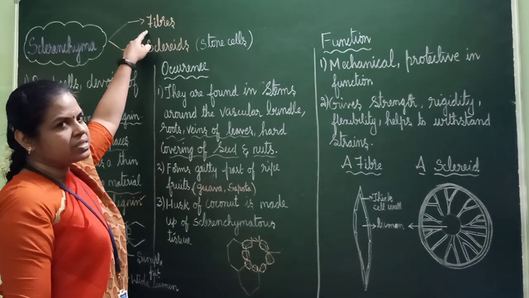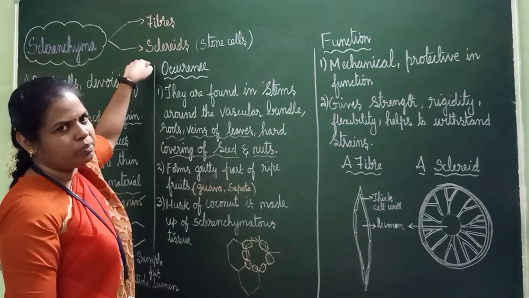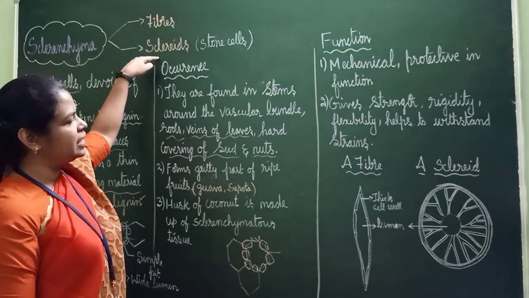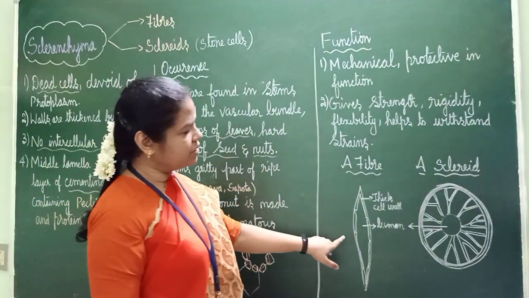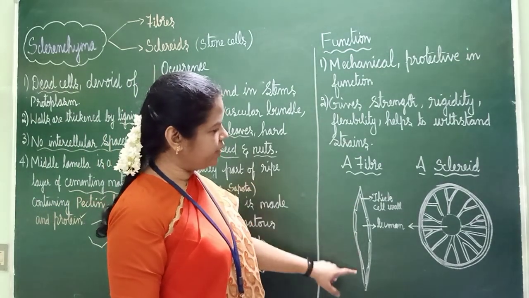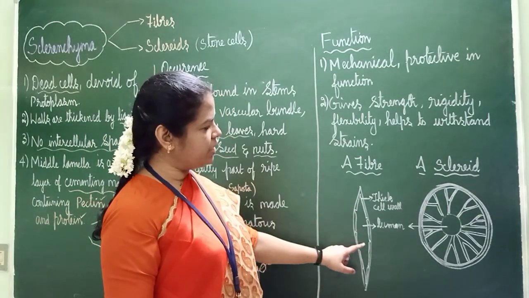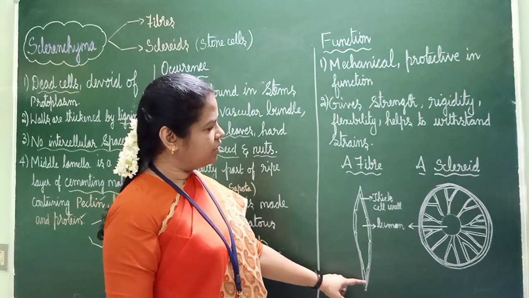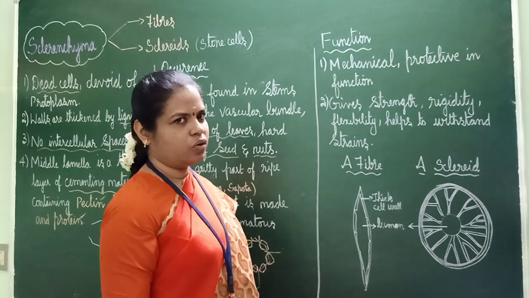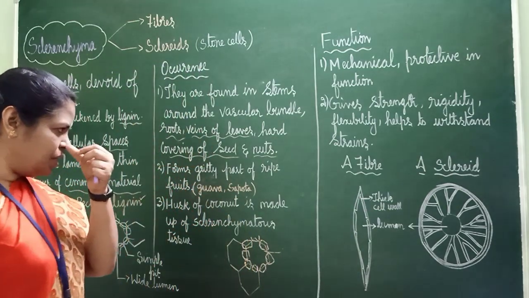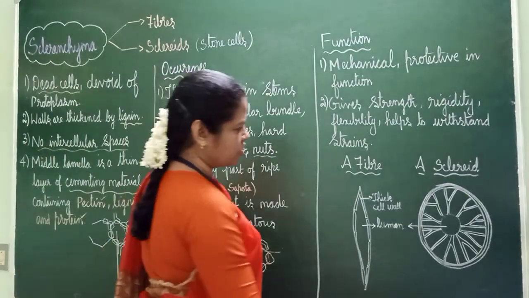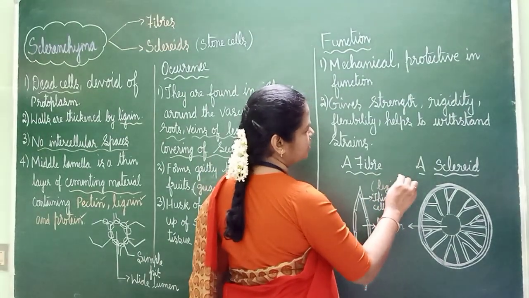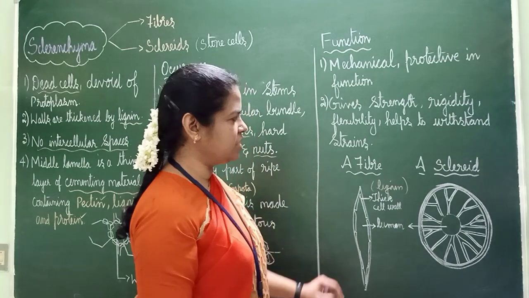I forgot to tell you one thing: two types of cells are there in sclerenchyma. One is fibers and the other is sclereids. This is also one important question. Two types of sclerenchyma cells: fibers and sclereids. Fibers will be like this, tapering on both sides, and inside some space will be there, that is called the lumen. It is made up of thick lignin; the cell wall is thick because of lignin. This is a fiber, of this shape.